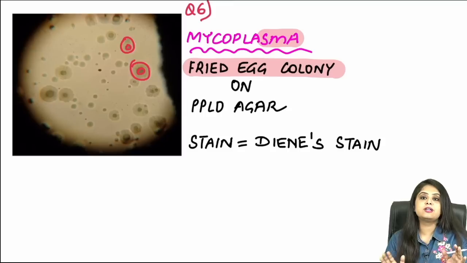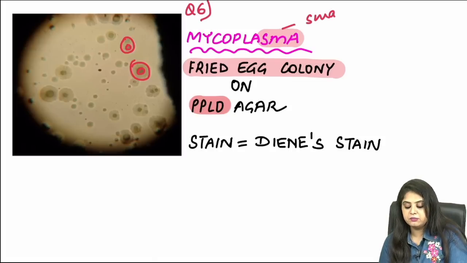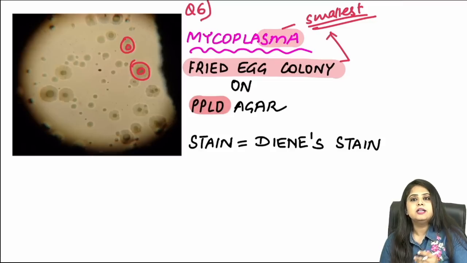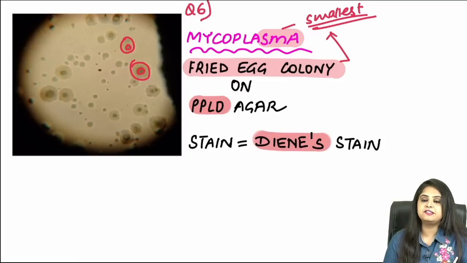I mean, that is not the question that I expect. They will ask you, fried egg colonies are seen on which agar? They are seen on PPLO agar. And because you are saying that Mycoplasma is the smallest, they will ask you that these fried eggs are also going to be very, very small. If you have to view them, you might have to add a stain on them, and that is known as the Dienes stain. Please note, this is not Dienes phenomenon.